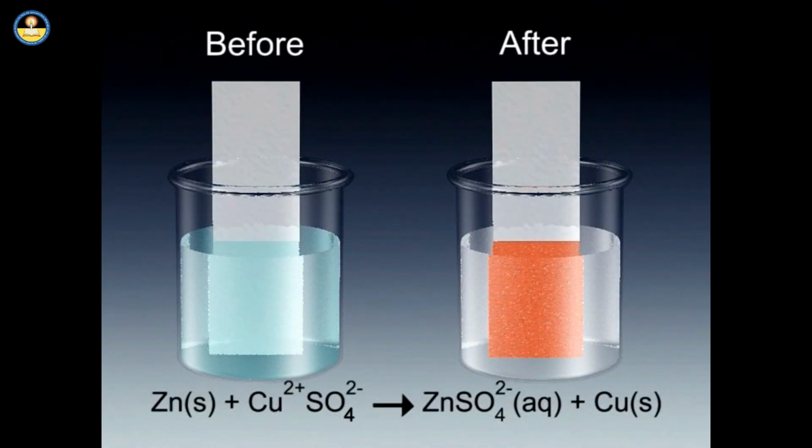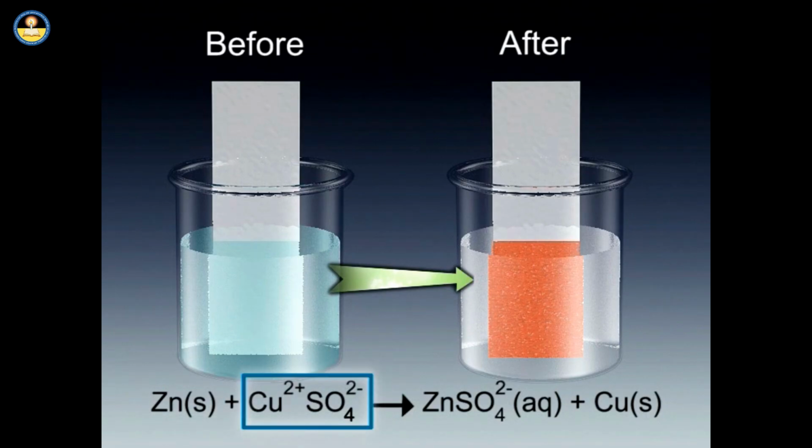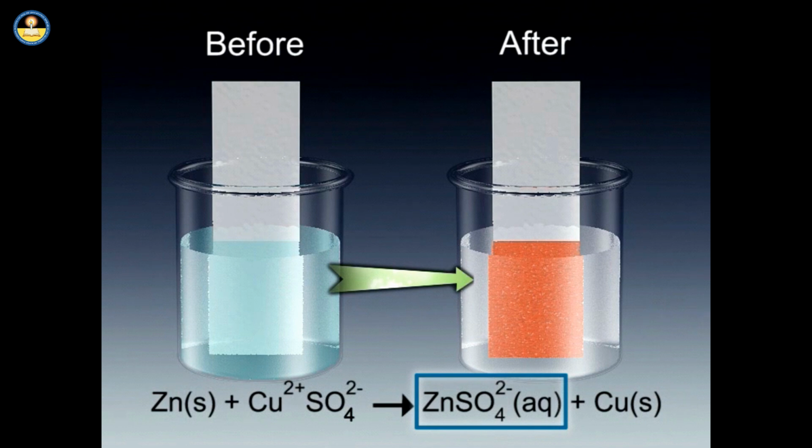As the amount of Cu2+ ions decreases, the blue color of the solution decreases and finally disappears as Cu2+ ions get completely converted into copper metal. Zinc in solid state reacts with copper sulfate in aqueous state to give zinc sulfate in aqueous state and copper in solid state.